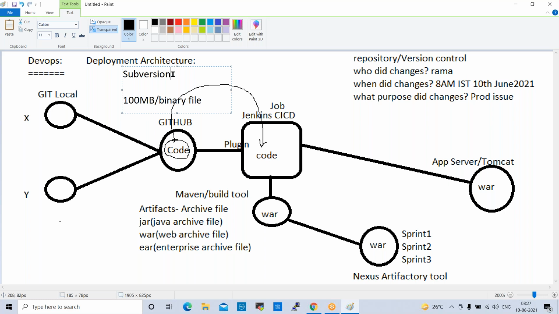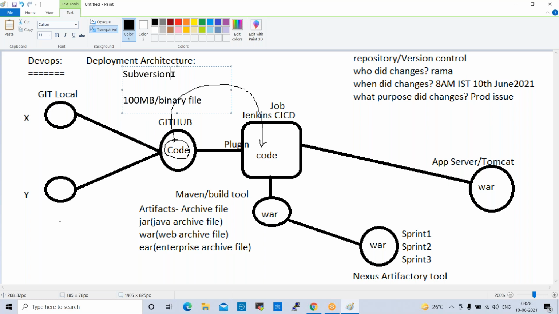Developers, testers, build and release engineers, everyone used to upload their personal data into SVN, like movies and audios. So we used to observe performance issues with the SVN server almost every alternate day.